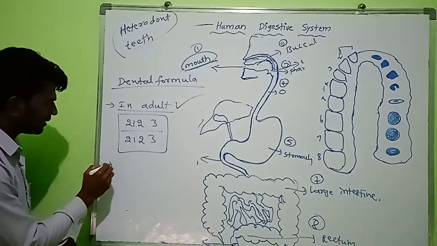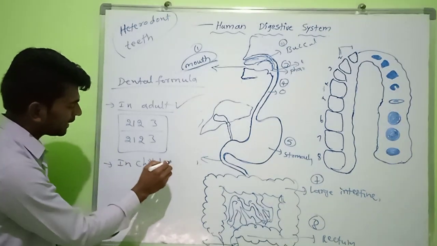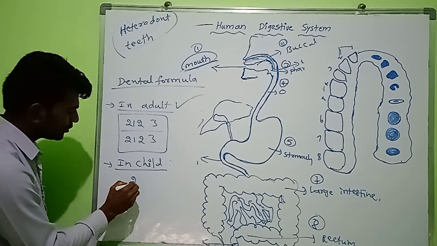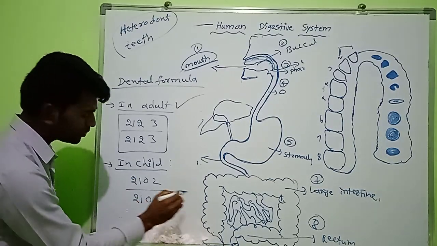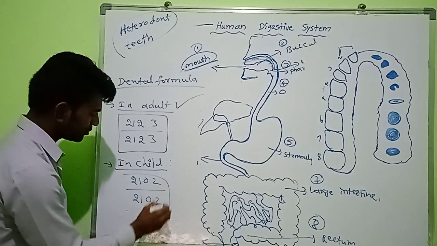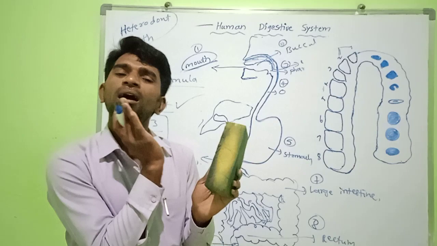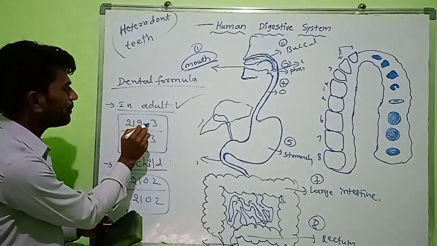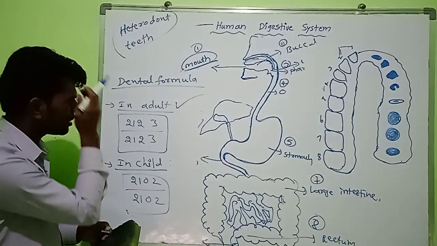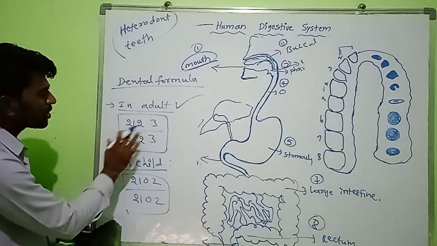But in the children, in child, dental formula is 2102 by 2102. Okay. So this is an example, if you take lower jaw, outside the lower jaw, this number. Okay. This is upper jaw number, this is lower jaw number. Total if we calculate, so this side how many we will get?